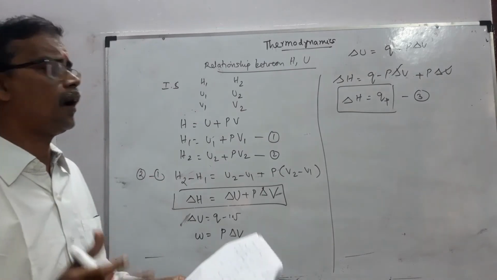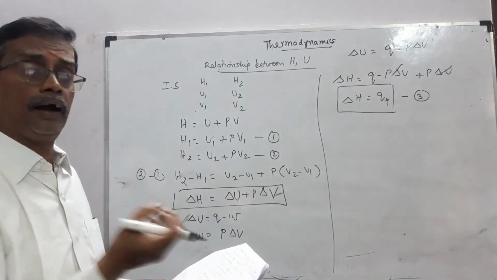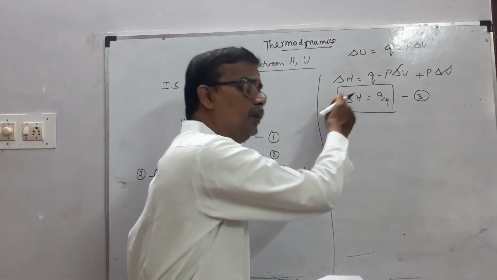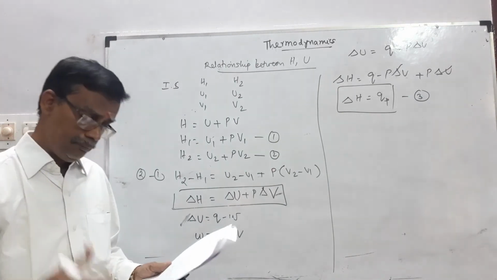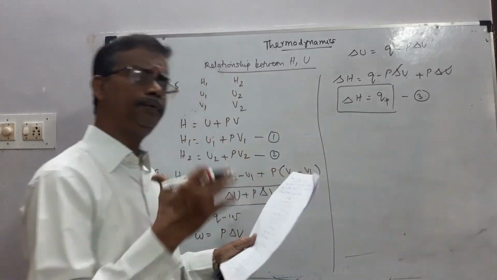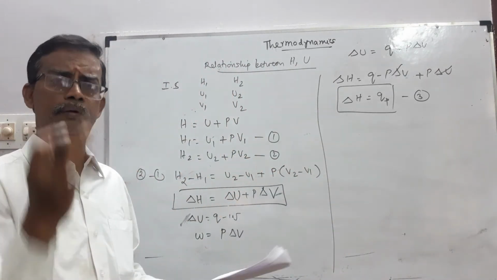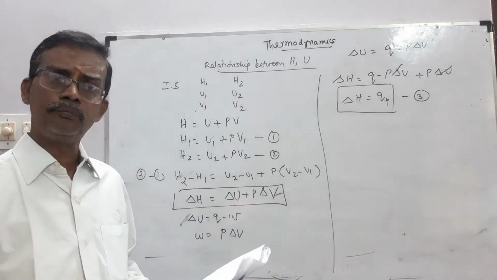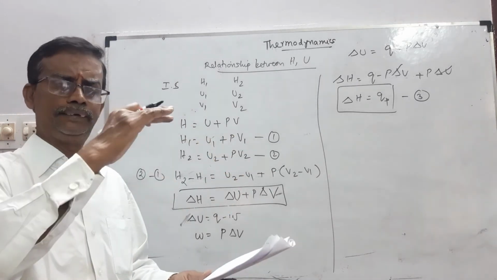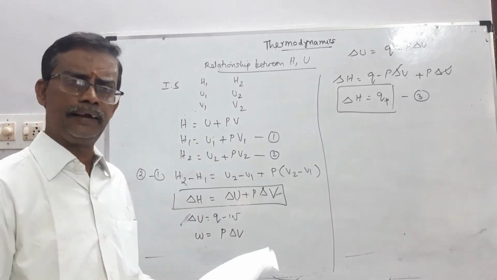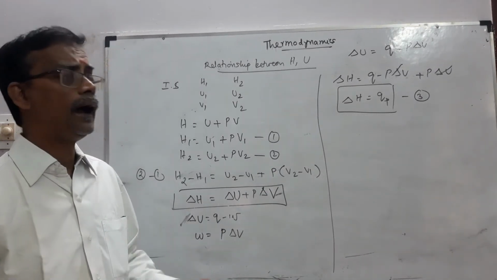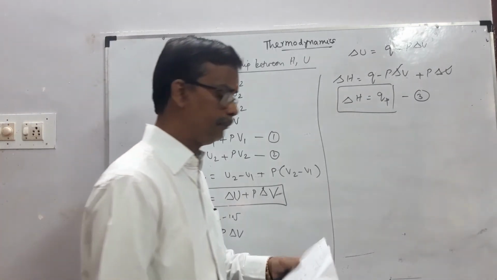This is the heat absorbed at a constant pressure. That is, we call it the heat content of the system. Heat absorbed at a constant pressure, right? That heat content is equal to the change in the enthalpy. Because consider here a closed system of gas which chemically reacts to form a gaseous product at constant temperature and pressure.